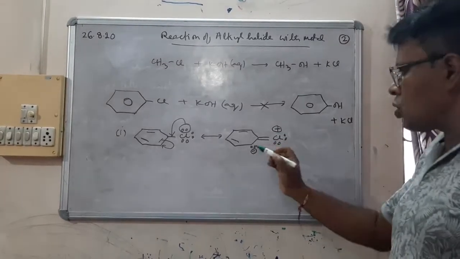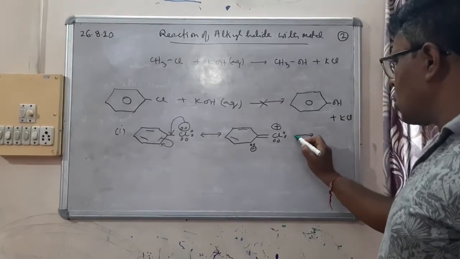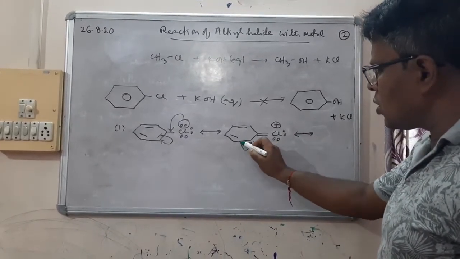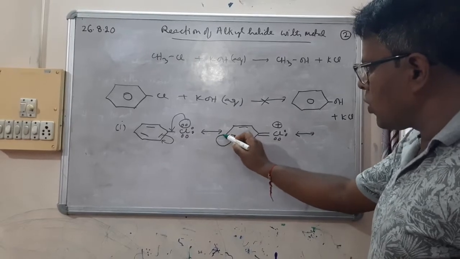So one structure. Another structure that we can get is this coming to this place. This one coming to this place.